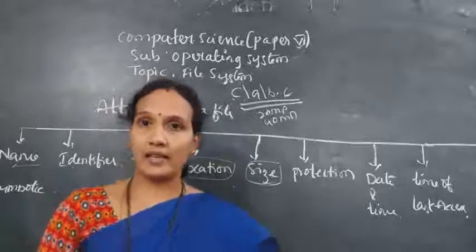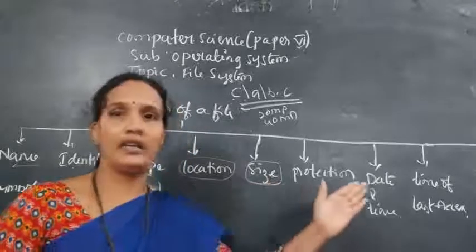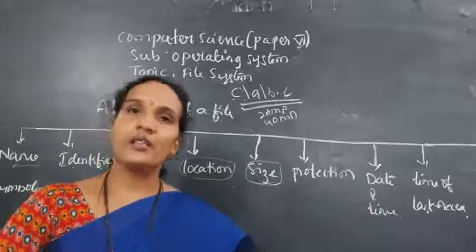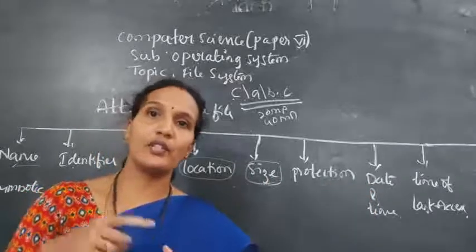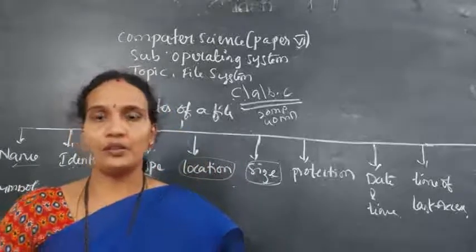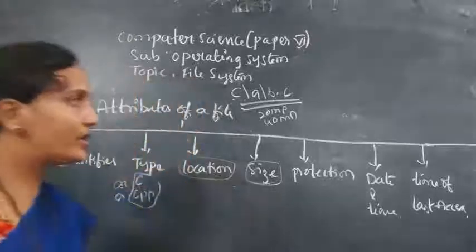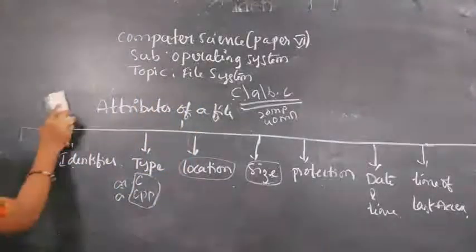It depends on the marks you write in the exam. If it is for only 5 marks, if you write one line, two lines, it is enough. If they give this question for 20 marks, each and every attribute with an example you have to write in the exam. Now we will discuss operations on file.